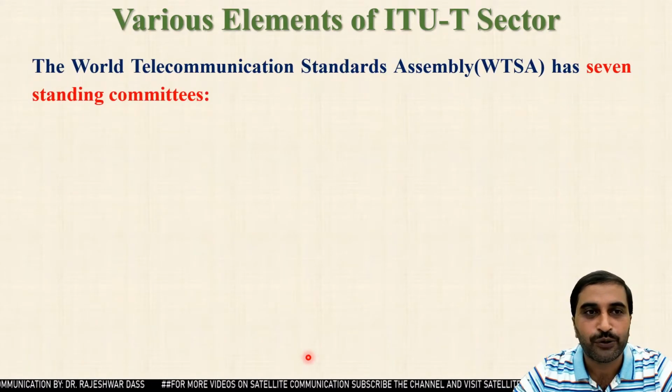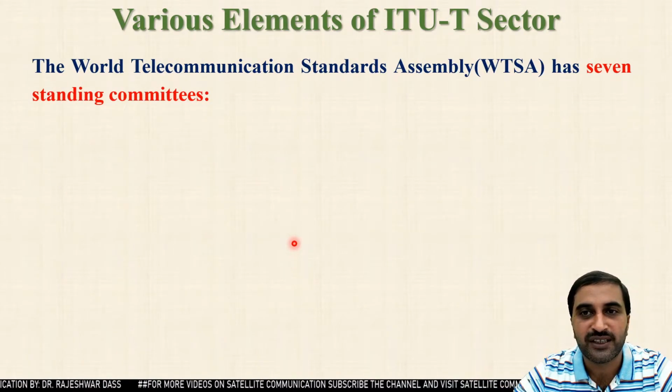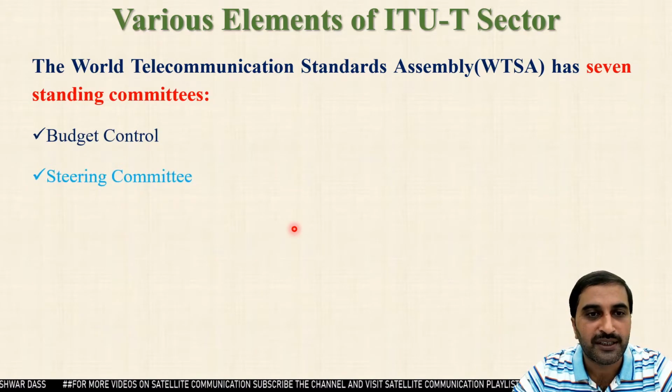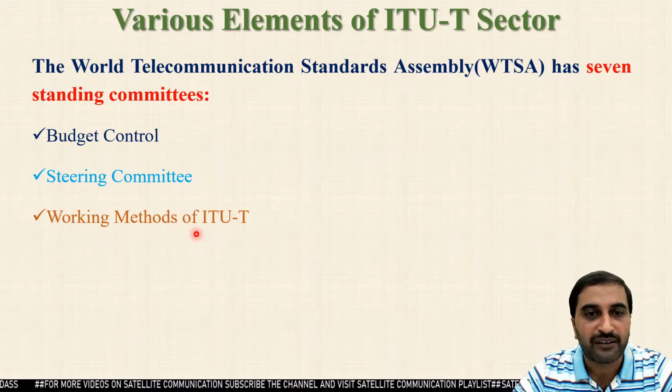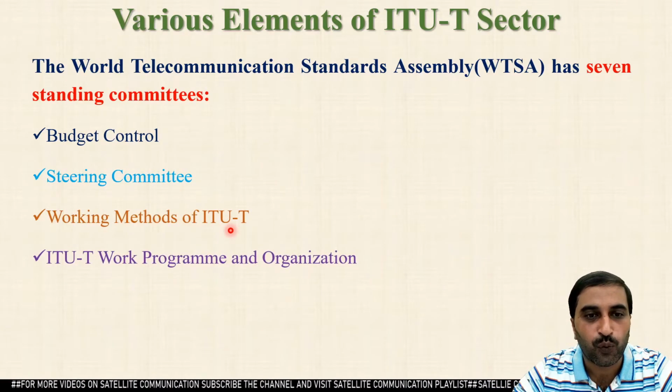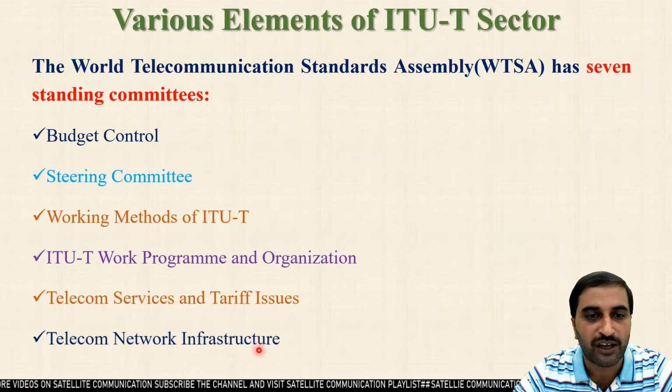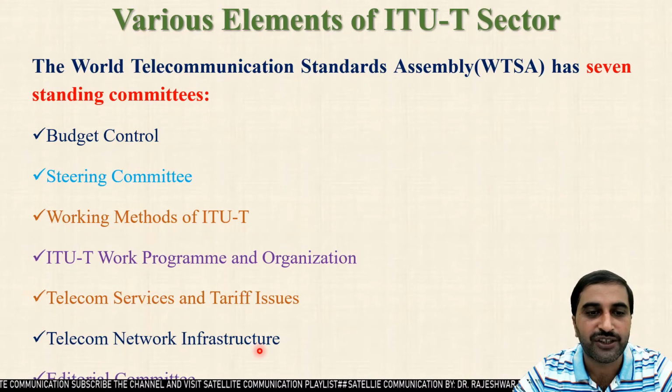Next element of the ITU-T sector is the World Telecommunication Standards Assembly, that is WTSA. It has 7 standing committees like Budget Control Committee, Steering Committee, Working Method of ITU-T, Work Program and Organization, Telecommunication Services and Traffic Issues, Telecom Network Infrastructure and Editorial Committee.